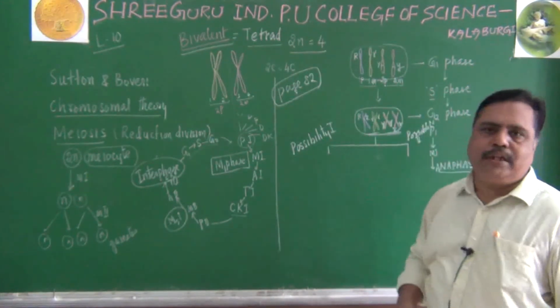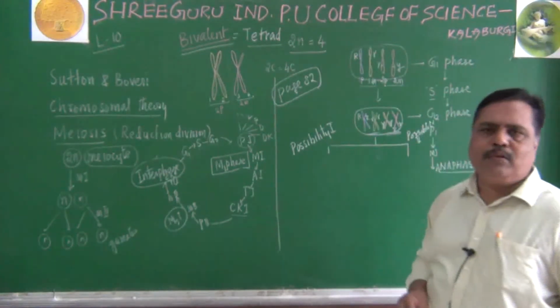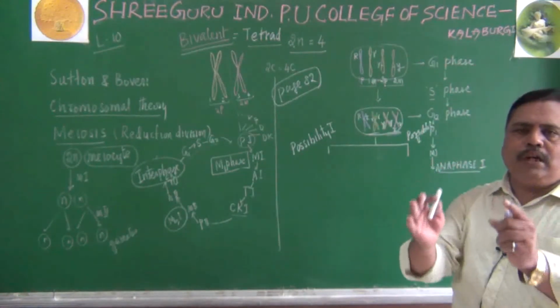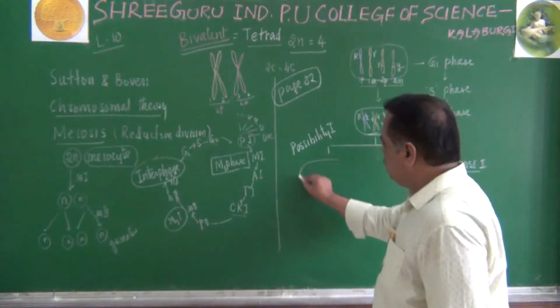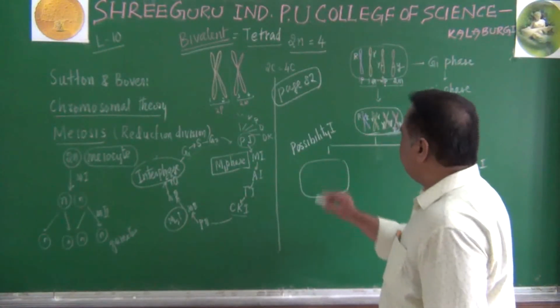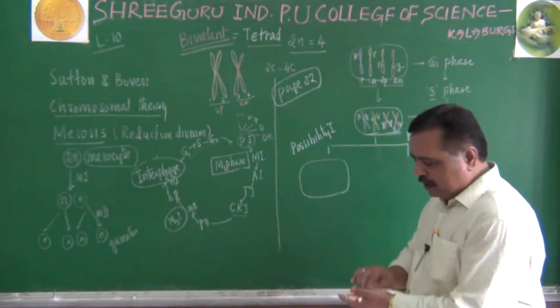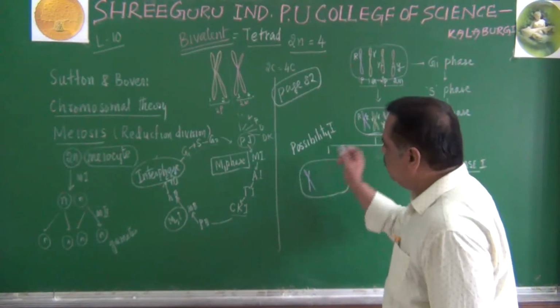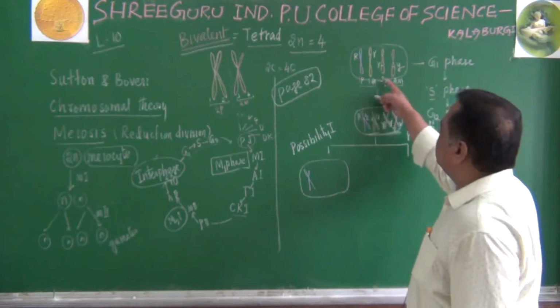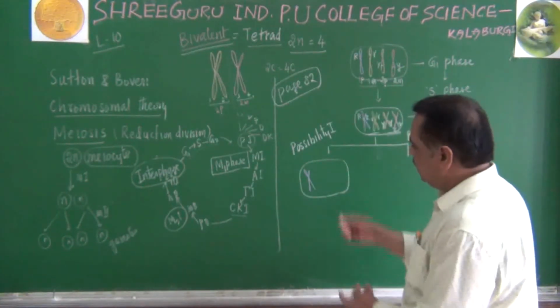What is possibility 1? What is our aim during anaphase 1? Homologous chromosomes should separate from each other. Imagine this is one possibility where the first paternal has come to this side, color I am taking, and the second paternal has come to this side.